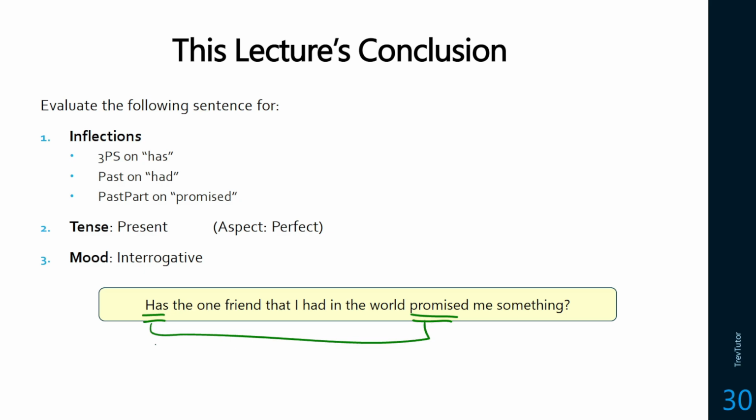So that's our chain. We see that we have past tense on, sorry, not past tense. We have third person singular on has, which means that we're going to get the past participle, because this is also perfect have, on promised. We get past tense on had here too. Now, there are no other inflections, but this has here is present tense. So obviously based on the third person singular fact here, it's going to be present tense. And this is a question, so its mood is interrogative.